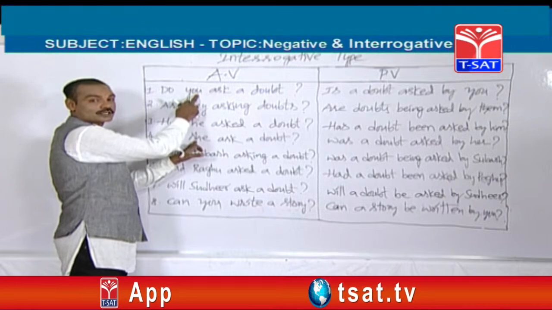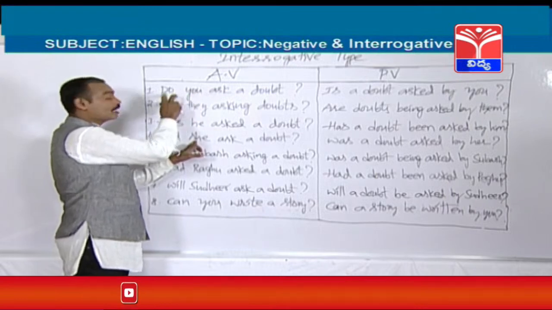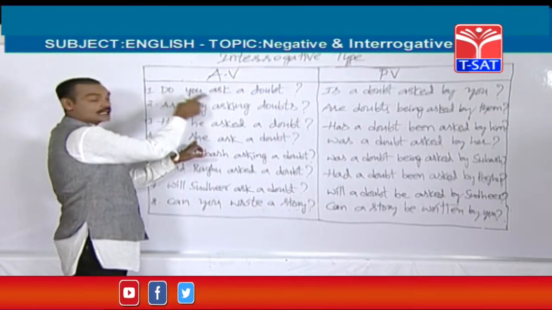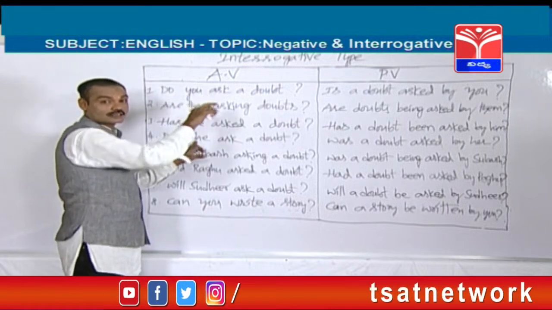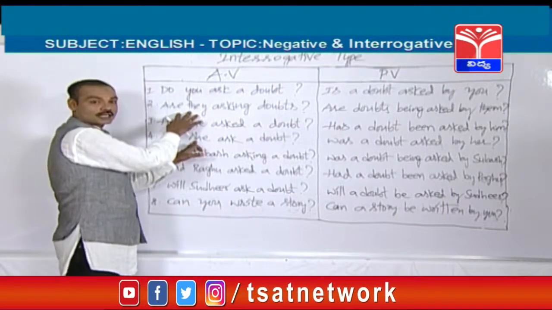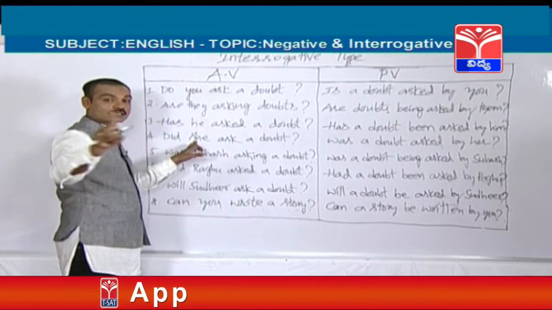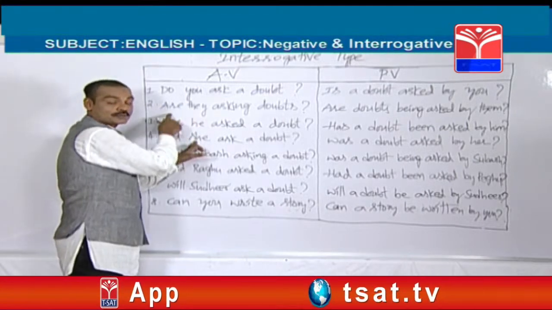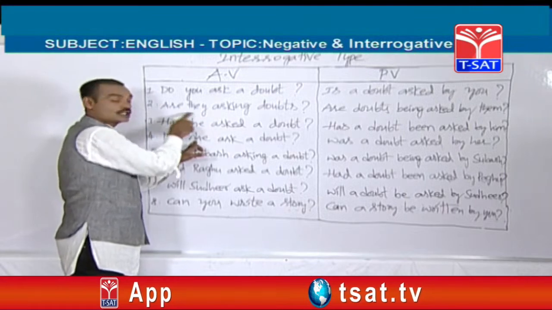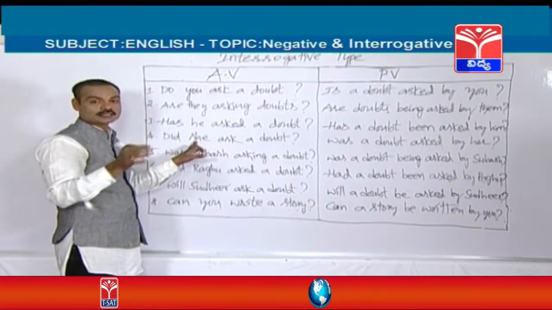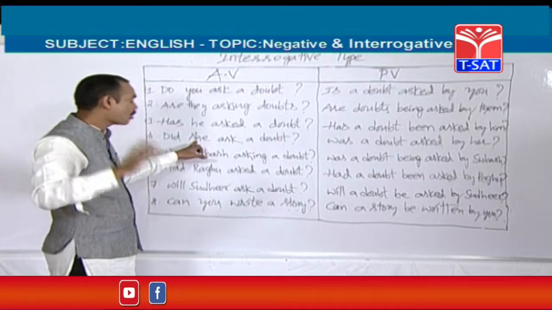Do you ask a doubt? Do they ask a doubt? He, does he, she, does she. See, there are some changes. Let's see in present continuous. Are they asking doubts? Are you asking doubts? For example, he, is he, helping verbs are going to be changed. She, is she. Let's see in present perfect tense. Can we find out any changes or not?